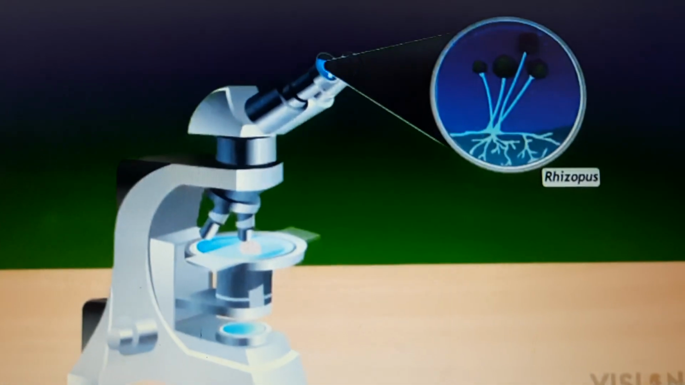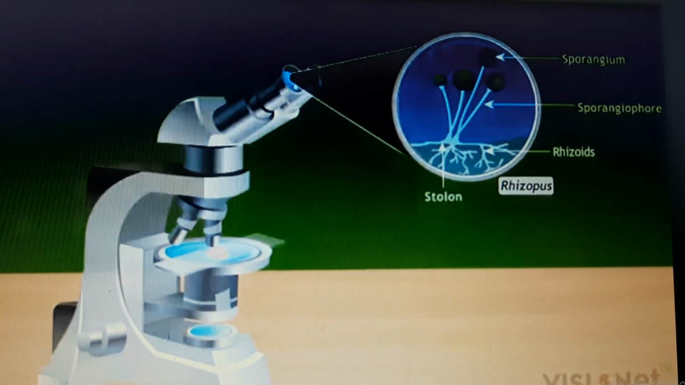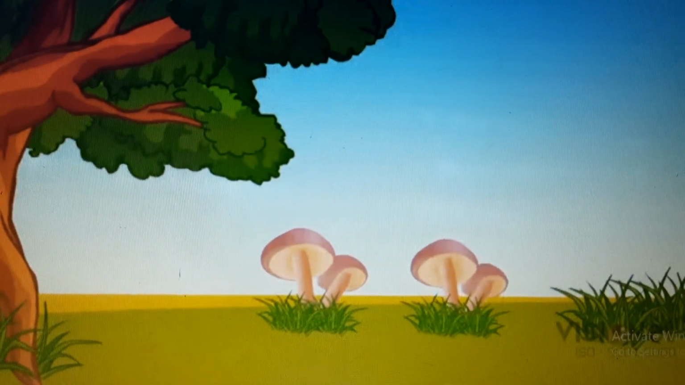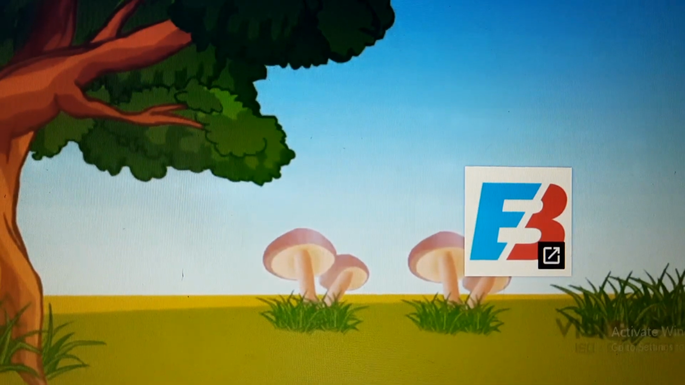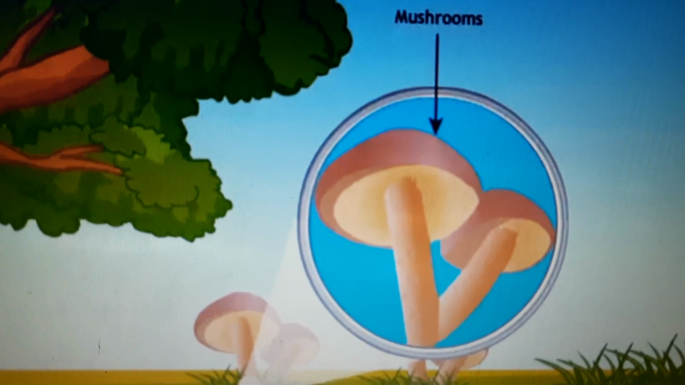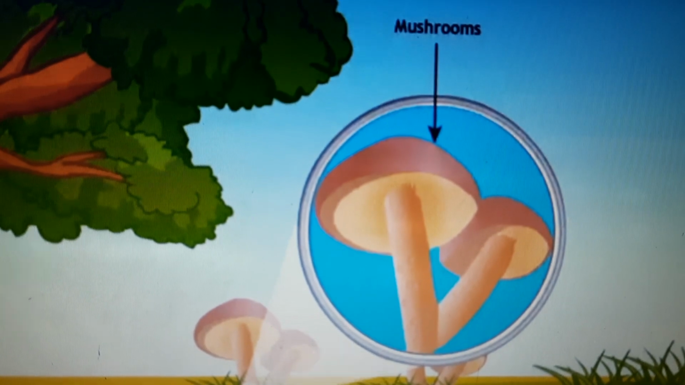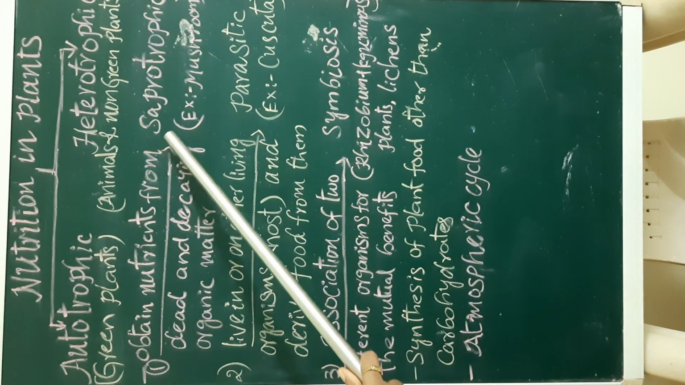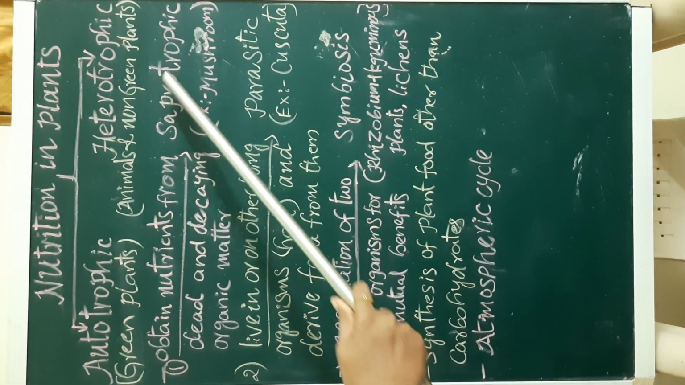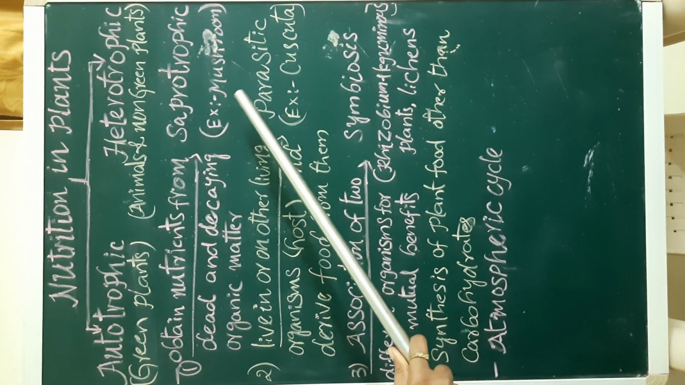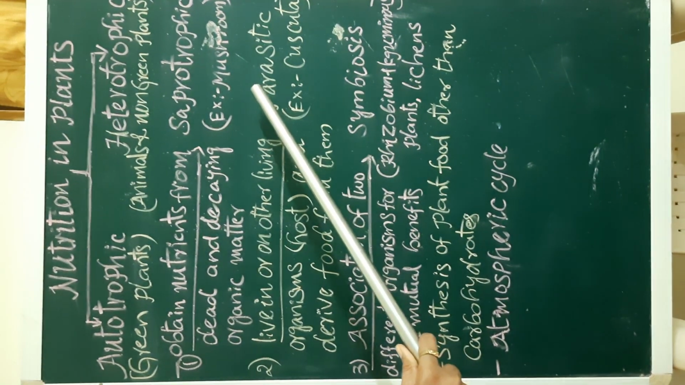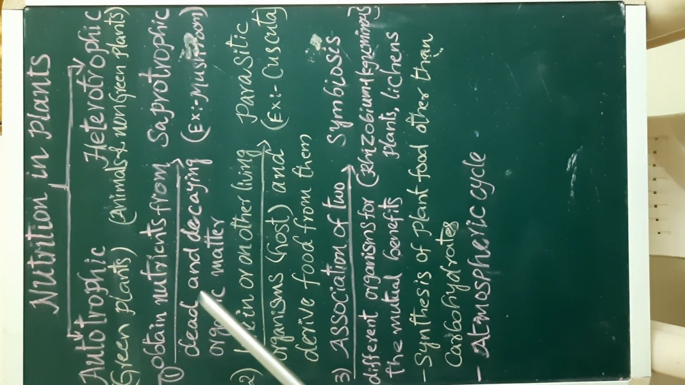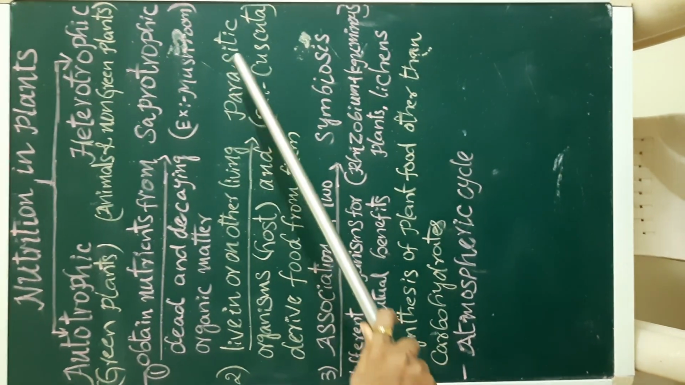These organisms are called fungi. They secrete digestive juices on the dead and decaying matter and convert it into a solution. Then they absorb the nutrients from it. Students, this is called saprotrophic nutrition. Is it clear? Yes, students, you also do the same activity at your home. Saprophytic nutrition, mushrooms. Will you do the activity? Yeah. Now, the second mode of nutrition in heterotrophic nutrition is parasitic nutrition.